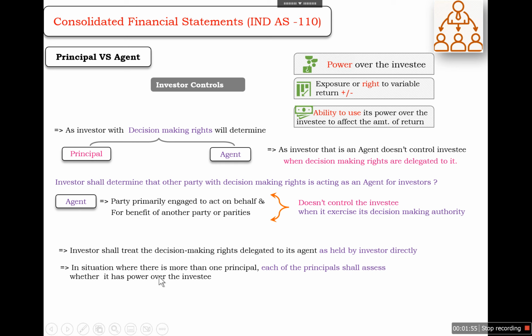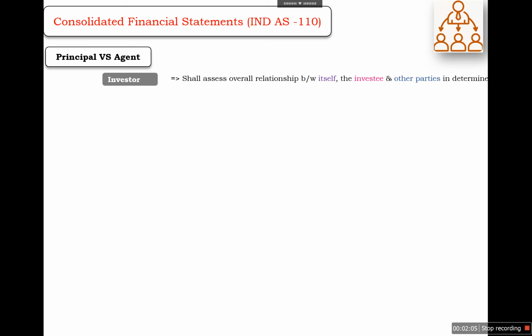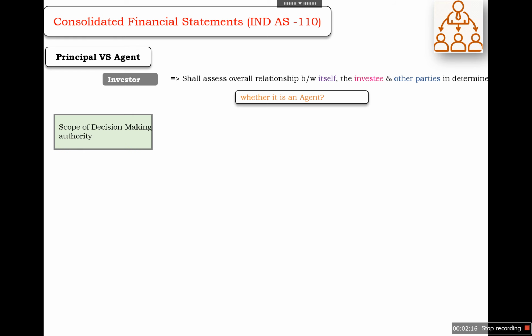Similarly, in a situation where there is more than one principal, we need to assess each of the principals separately, whether it has power over the investee or not. Second, the investor shall assess the overall relationship between itself, the investee, and other parties in determining whether it is an agent. When determining the agent, there are four factors.